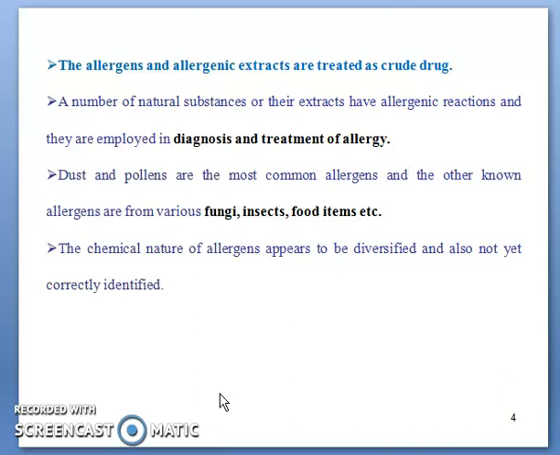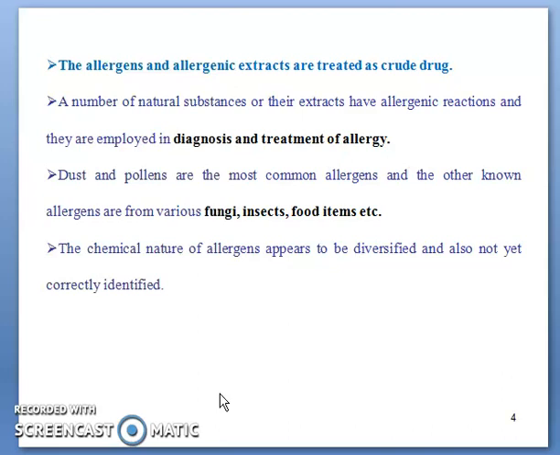When it is tested in animals or human beings, if the human body gives an untoward reaction immediately, then the drug should be banned or contraindicated for that person. Therefore, these allergenic extracts are required to be studied. A number of natural substances or their extracts have allergenic reactions, and they are employed in the diagnosis and treatment of allergy. That is the main significance behind the study of plant allergens and allergenic extracts.